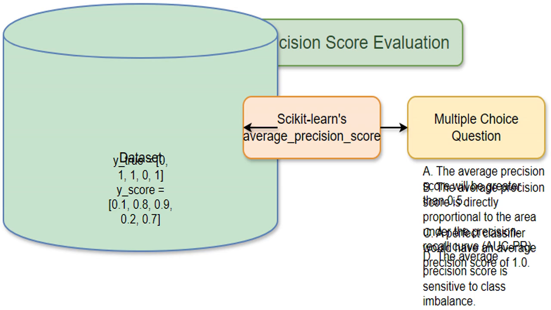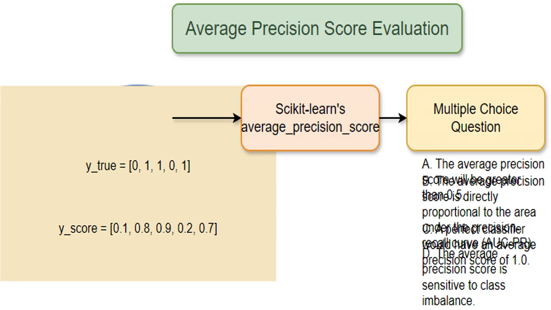This data will help you understand how average precision score works. This is a way of measuring how good a binary classification model is. Specifically, sklearn is a popular Python library for machine learning and average_precision_score is one of its functions. We use it to evaluate models that give probabilities, not just simple yes, no answers.